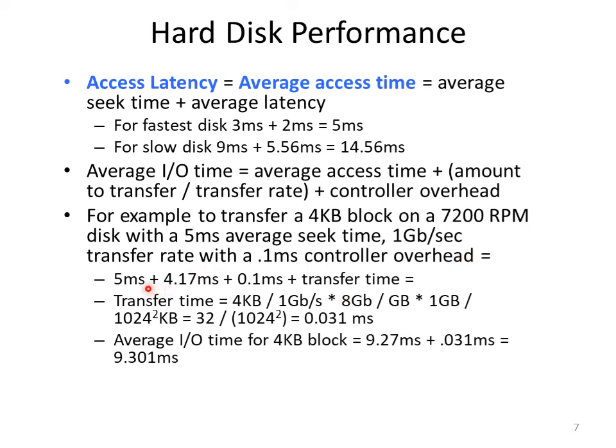So the average IO time is 5 milliseconds plus 4.17 milliseconds plus 0.1 milliseconds plus the transfer time. The transfer time is 0.031 milliseconds. So the average IO time for 4 kilobytes is the average seek time, 9.27 milliseconds, plus average latency, 0.031 milliseconds.